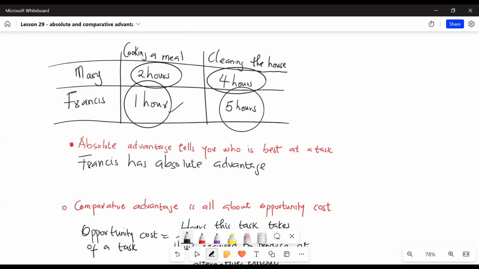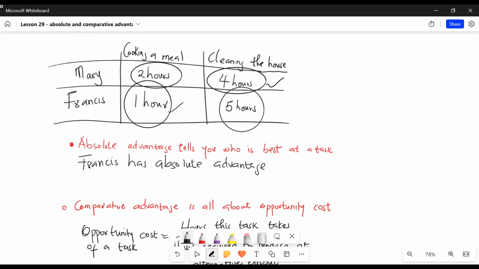We say he has absolute advantage because it takes him less time to cook a meal compared to Mary. Now, when it comes to cleaning, Mary can clean the entire house in 4 hours, but it will take Francis 5 hours.